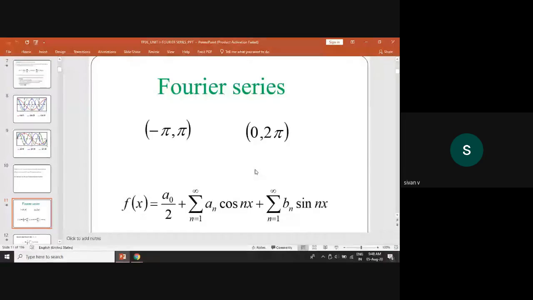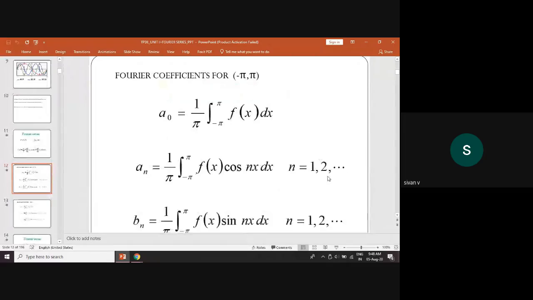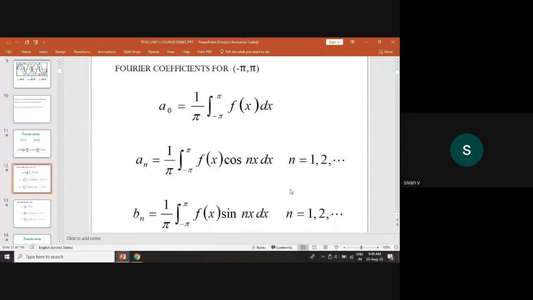Here a0, an, bn are called Fourier coefficients. To find them, the formulas are: a0 equal to 1 by pi integral from minus pi to plus pi f of x dx, an equal to 1 by pi integral from minus pi to plus pi f of x cos nx dx, and bn equal to 1 by pi integral from minus pi to plus pi f of x sin nx dx. This is for a0, an, bn.